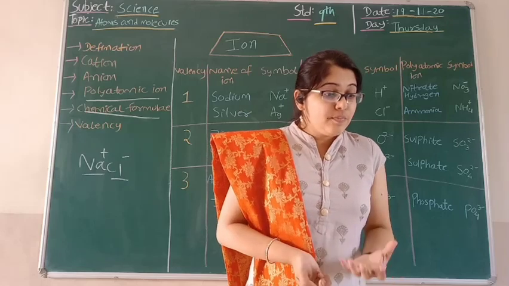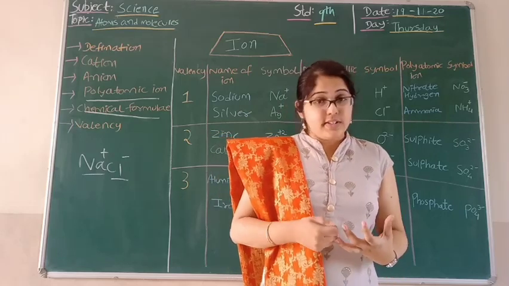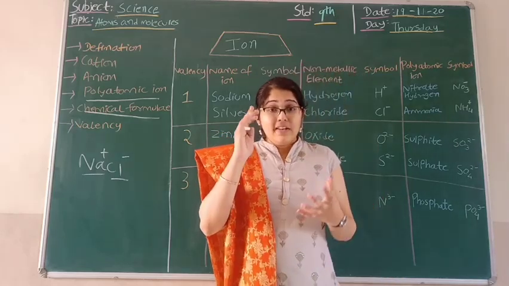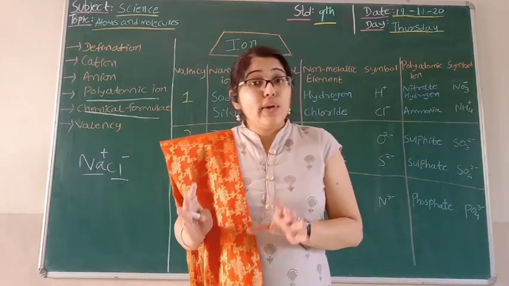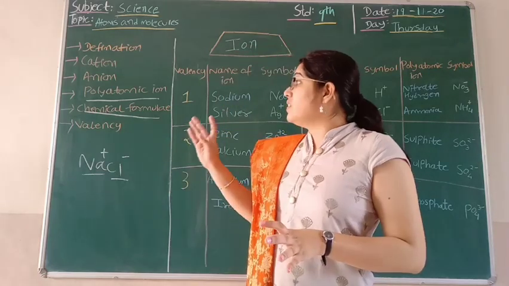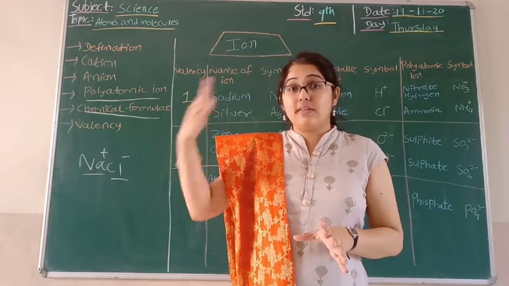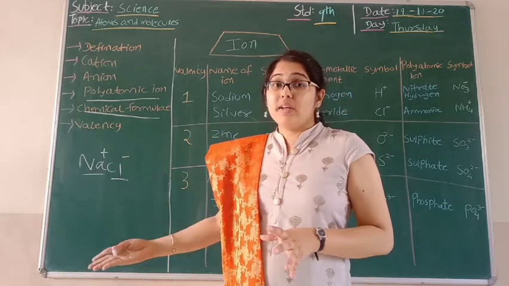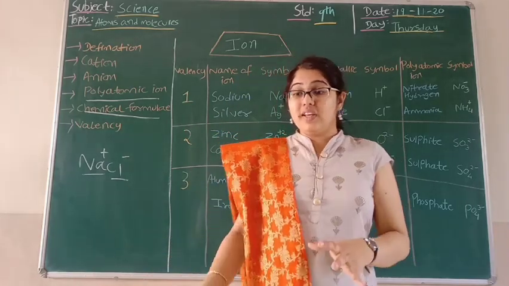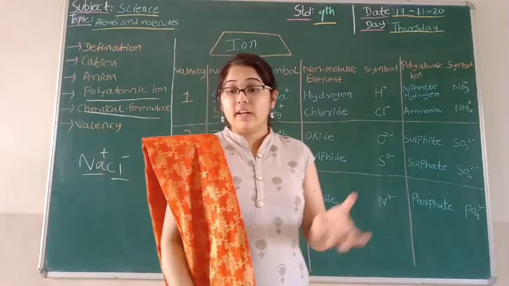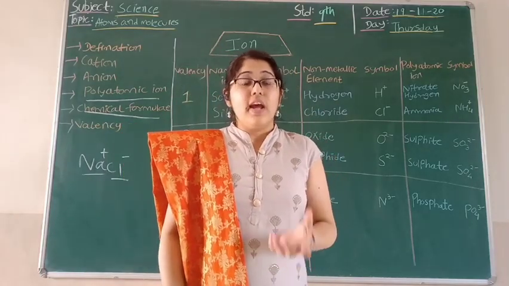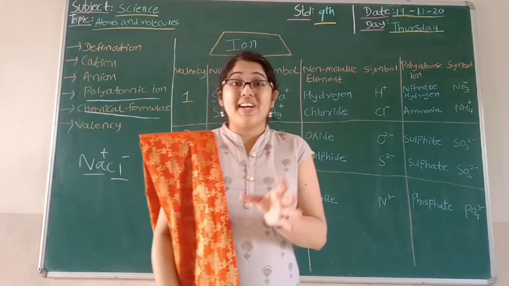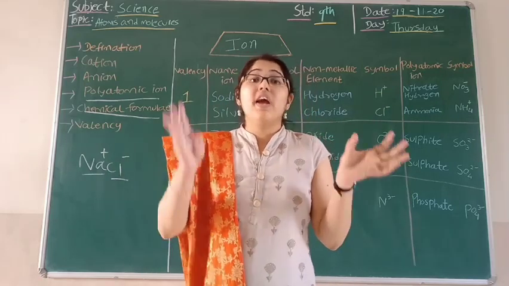Now we can combine this valency. If we talk about some of the ionic compounds, in which we will see the symbolic representation along with its valency, we can talk about an ionic compound like calcium oxide, and we know calcium oxide consists of calcium as well as oxygen.